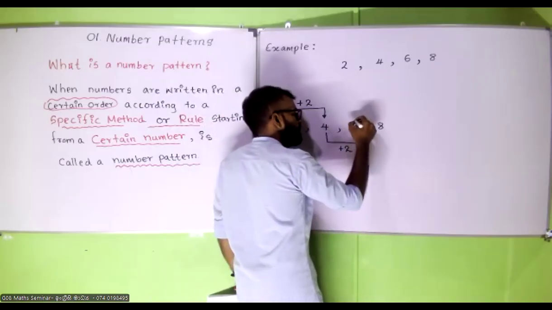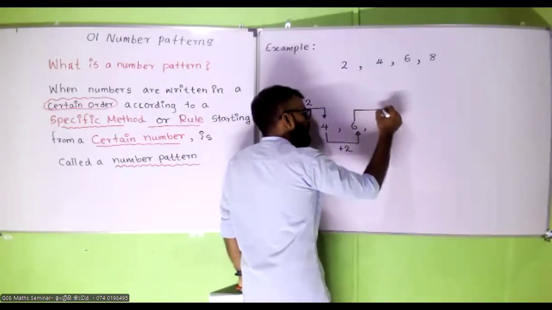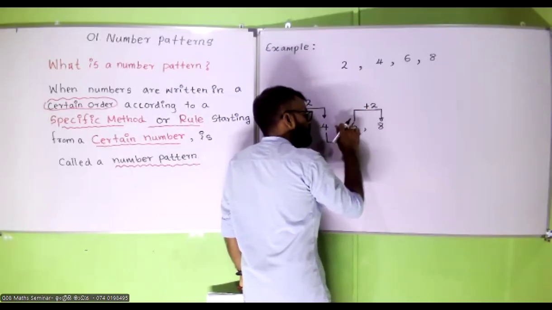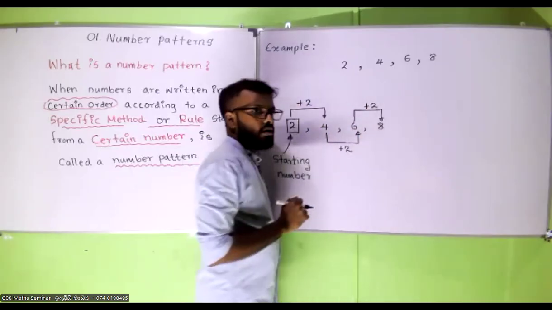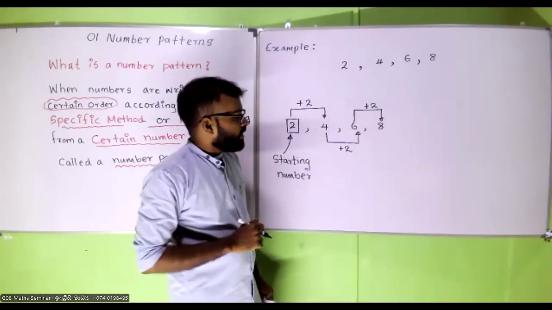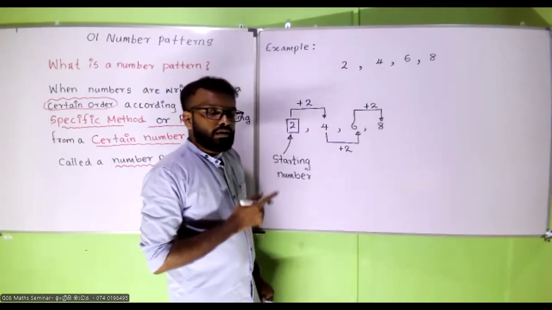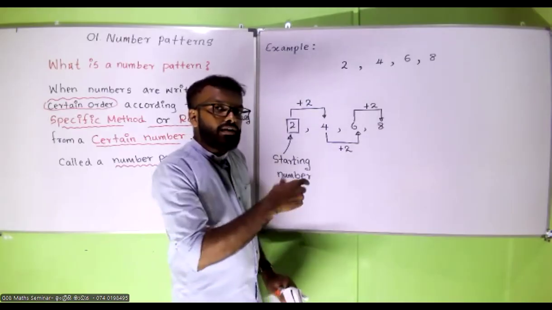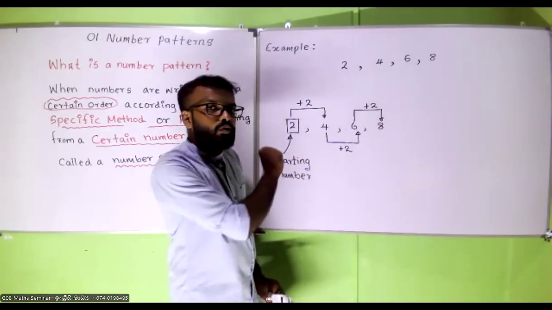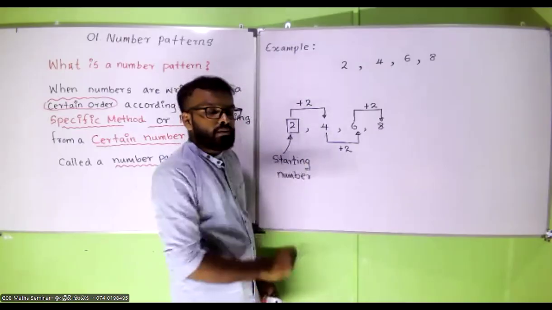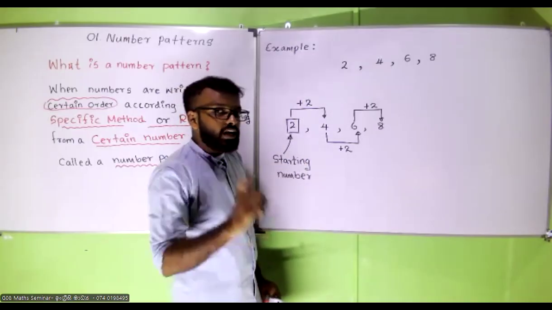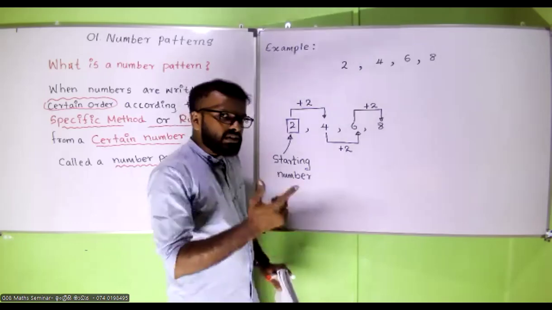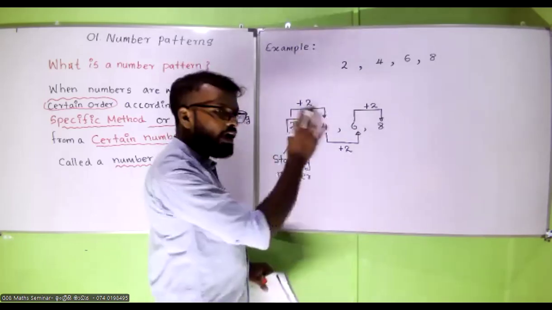Again I can obtain it. Again I am going to add 2. 6 plus 2, 8. I can obtain that. So the starting point is 2, and to each and every term I am going to add 2. Then I can form this number pattern. That is one way. What is the other way? I will write this again.